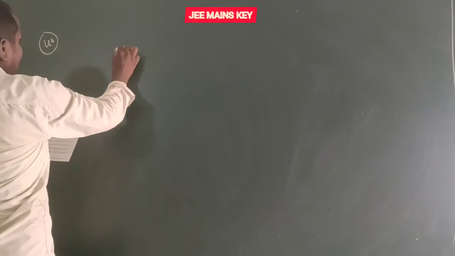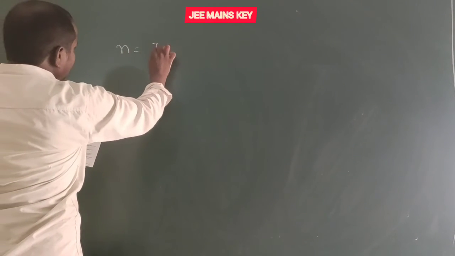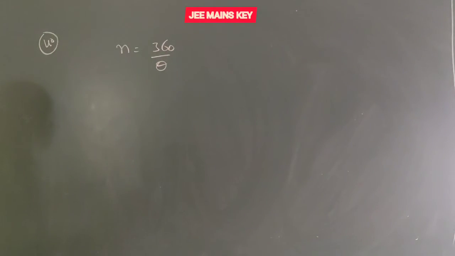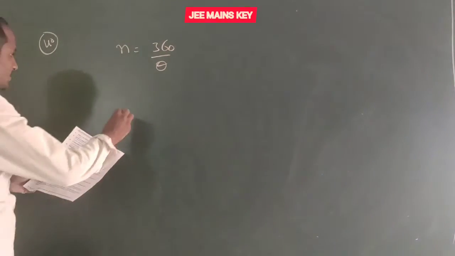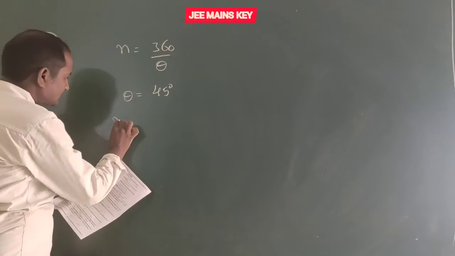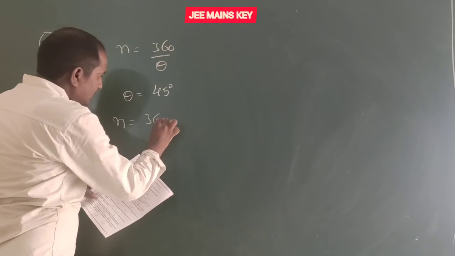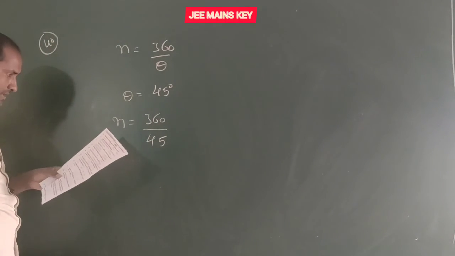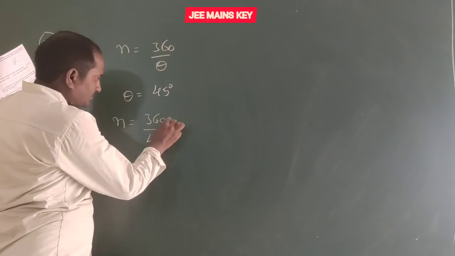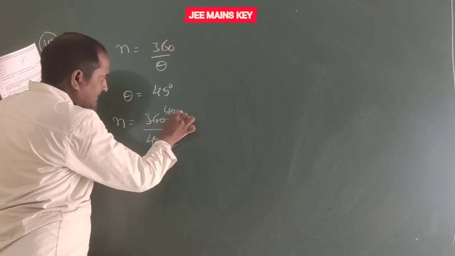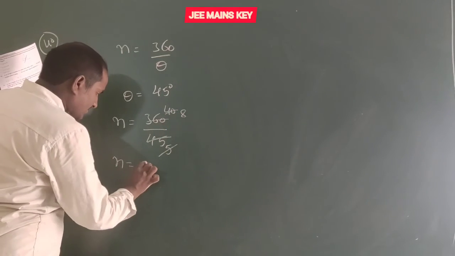So we know that to find the number of images, n equal to 360 by theta. If n is given, you can write here n minus 1. So here theta is given, that is 45 degrees. So n equal to 360 by 45. Five eights are 40, so here n equal to 8.